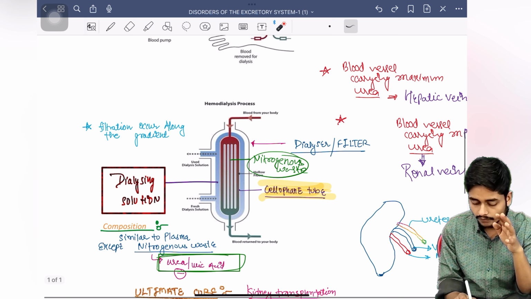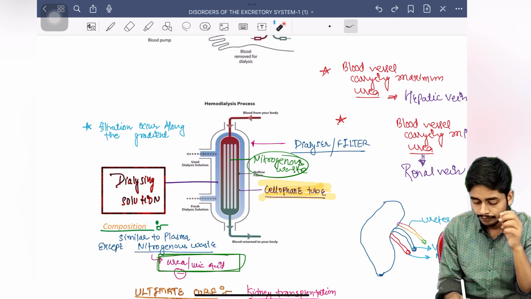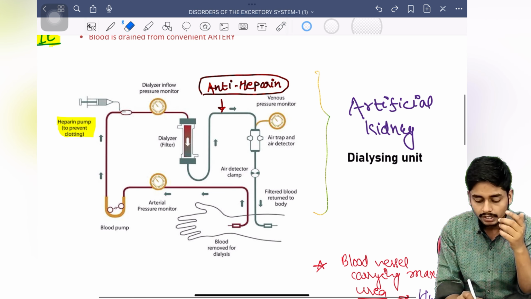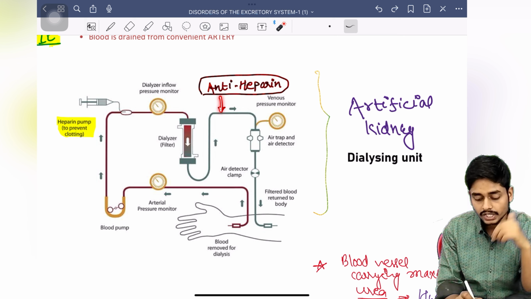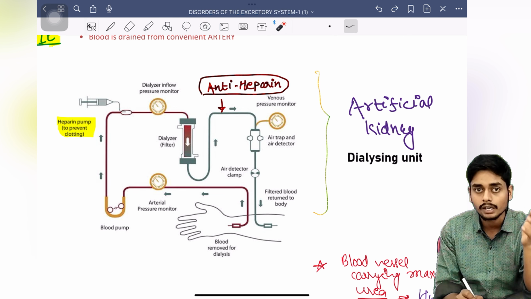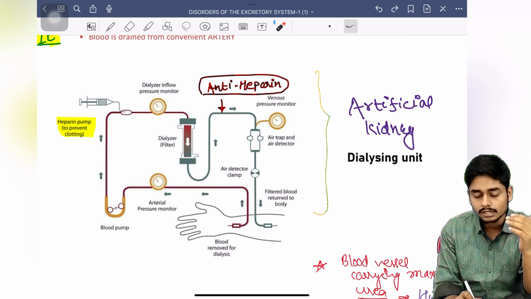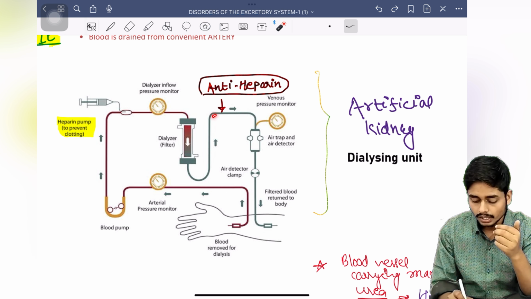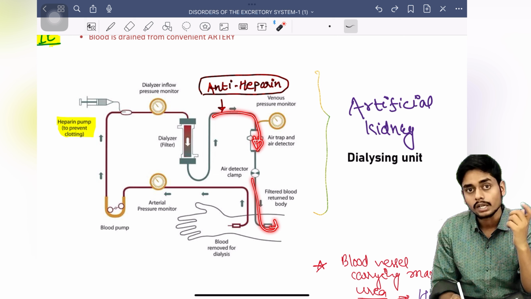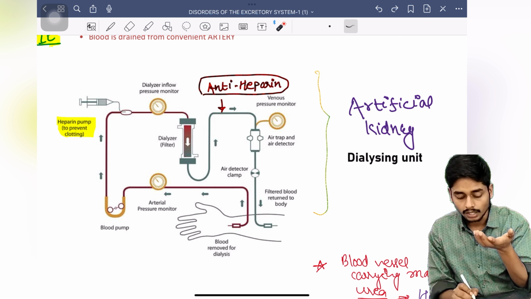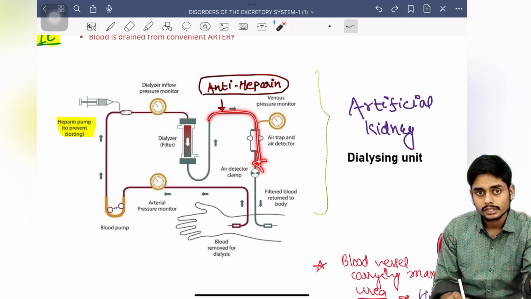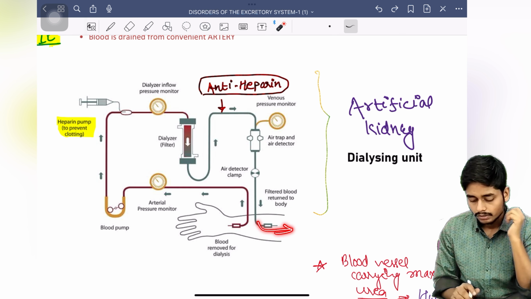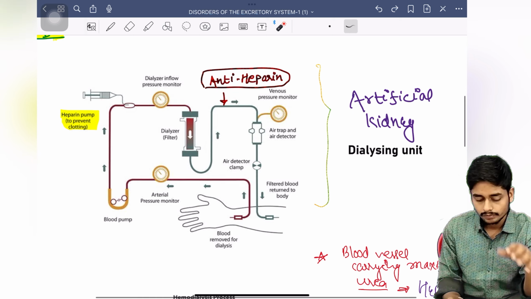After the blood is filtered, it will return to your body. How is it returned? Before returning it to our body, we first have to inject antiheparin, because before we injected heparin to prevent coagulation, but later we have to inject antiheparin so that the blood does not get coagulated. We then pass it again to our body through the vein. We took the blood through an artery, but we pass it back through the vein. So this is all about hemodialysis.